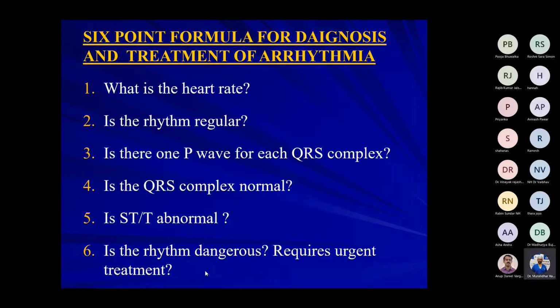So that is the heart rate. Next step is, is the rhythm regular? Is it coming regularly? Are the RR intervals equal or not? You have to see. Third thing is P wave. Is there a P wave for each QRS, and how is the P wave? Is it normal looking? Is it inverted, or biphasic? You have to see that one.